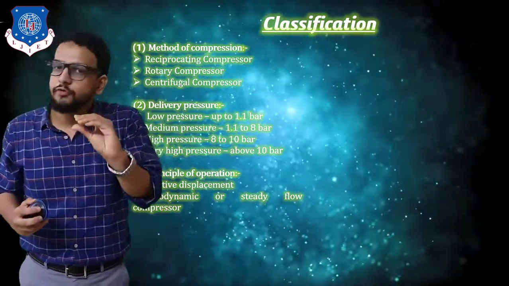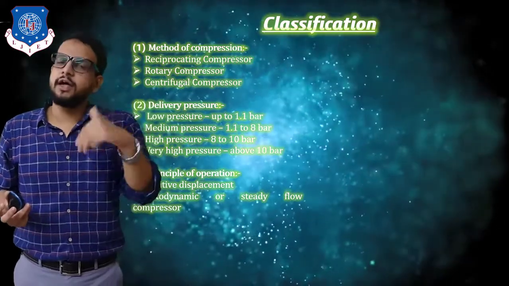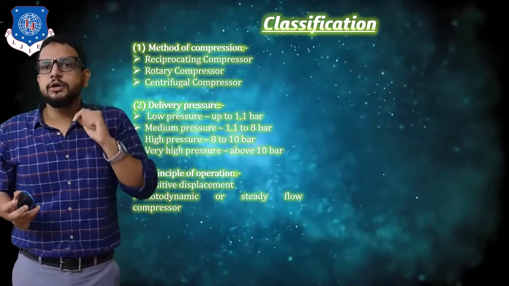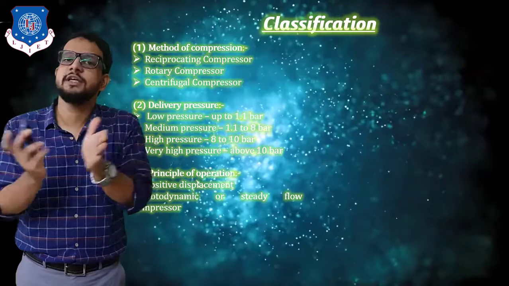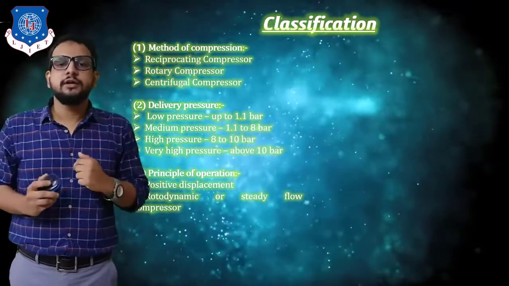If the volume of air is reduced by the reciprocating motion of the piston, the air is going to be pressurized, right? So due to reduction in volume, compression is achieved and pressure is increased. This is called the positive displacement technique.